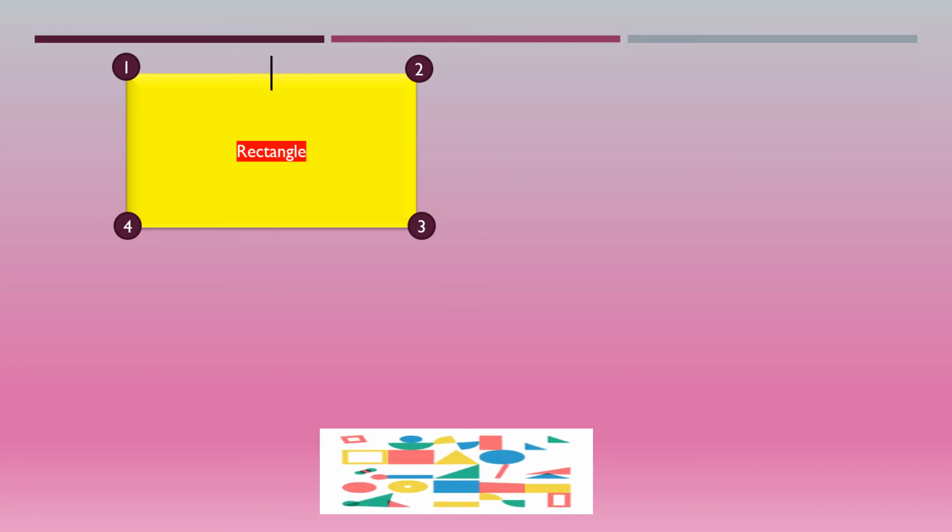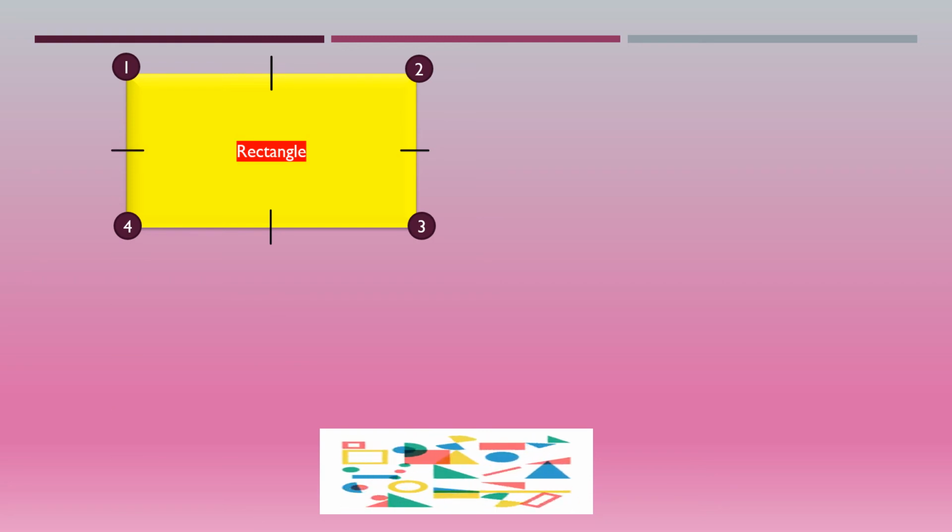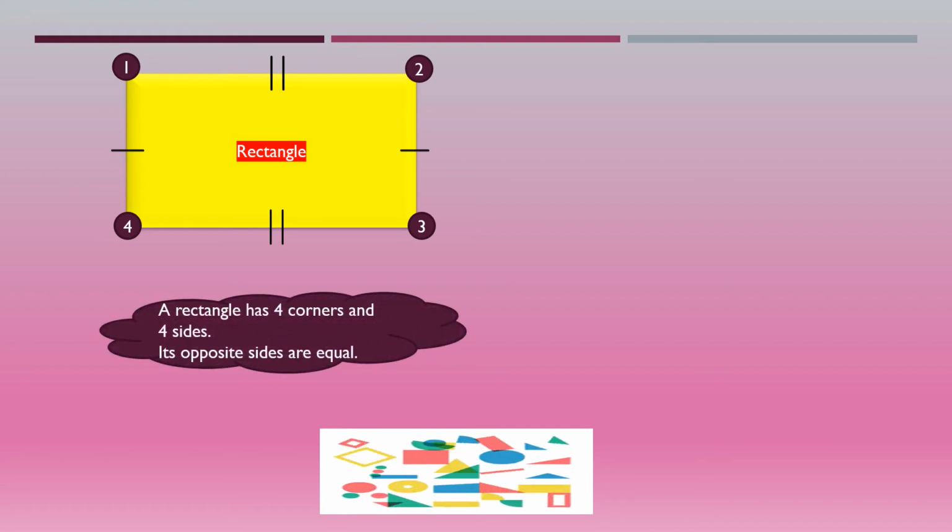So see the opposite sides, children. Here it has 4 sides, but the opposite sides are equal. So what is the characteristic of a rectangle? A rectangle has 4 corners and 4 sides. Its opposite sides are equal.